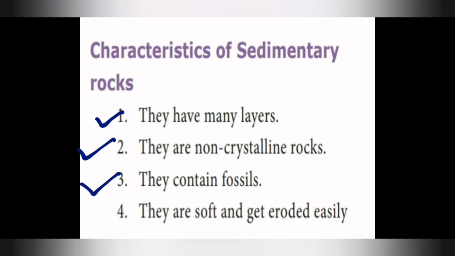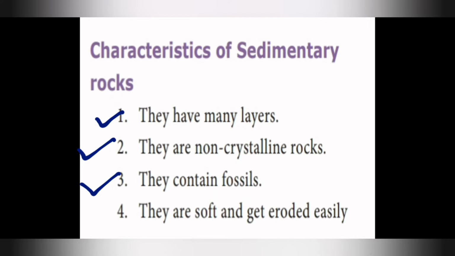Next, they contain fossils, whereas we studied that igneous rocks do not contain fossils. I told you bones, shells, feathers and leaves can become fossils.